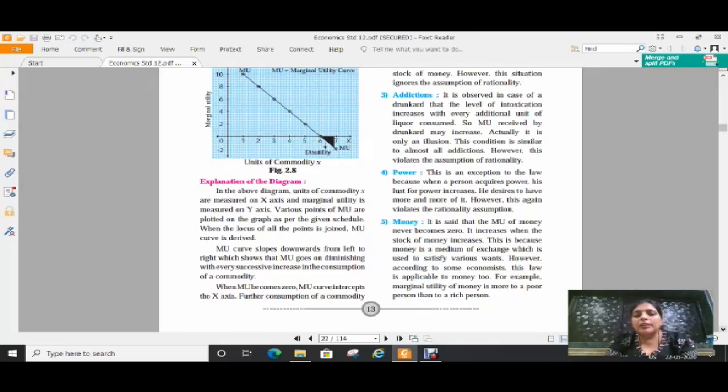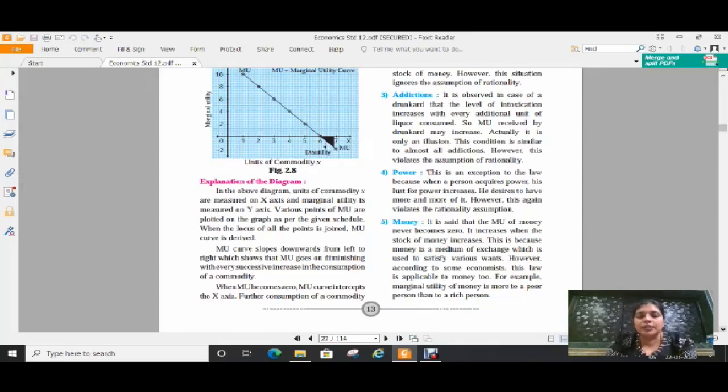You can easily understand this. The MU curve slopes downwards from left to right, which shows that MU goes on diminishing with every successive increase in the consumption of a commodity. This paragraph is very important. While writing the explanation of this diagram, you have to write this paragraph.